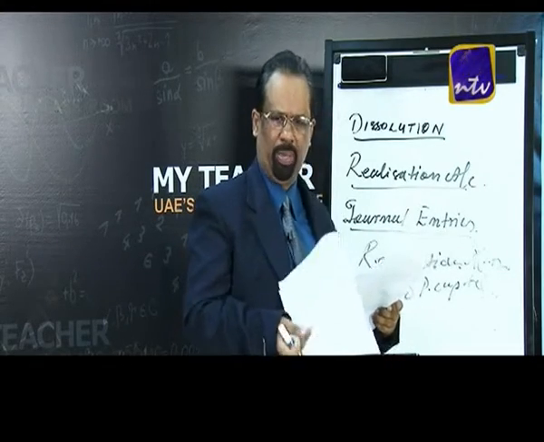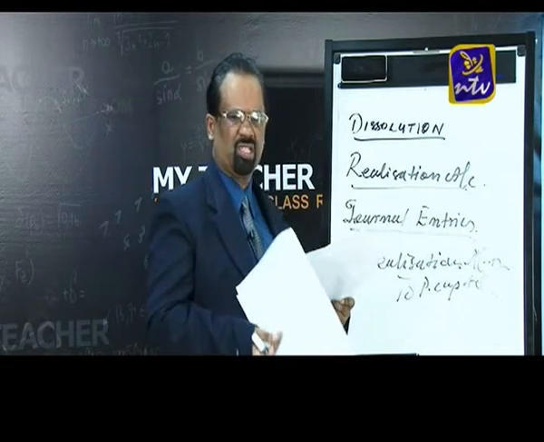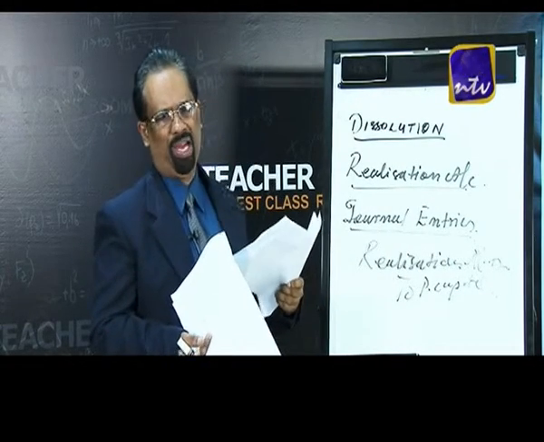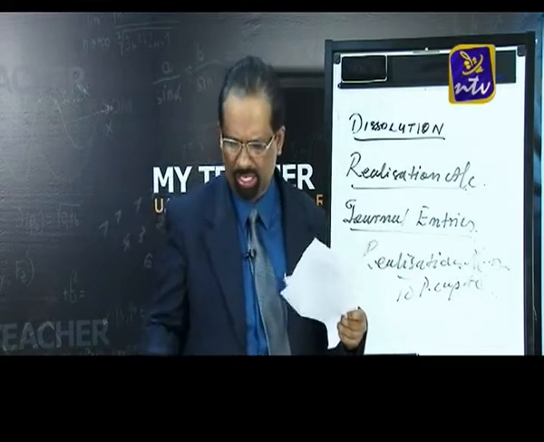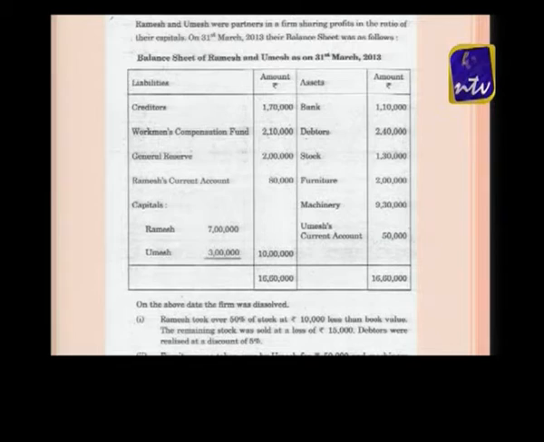Now listen, in this question they are asking to prepare the realization account only, but I am going to prepare the realization account, partners' current accounts, partners' capital accounts and also the bank account. Just look at the monitor once again, look at the adjustments. Ramesh took over 50% of the stock at 10,000 less than the book value, and the remaining stock was sold at a loss of 15,000.